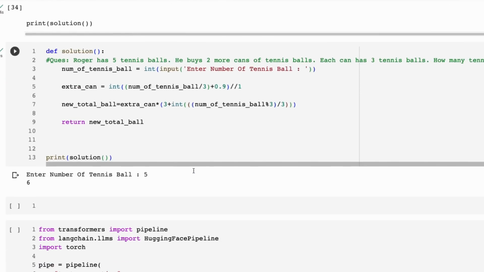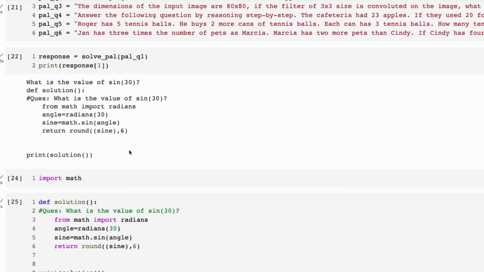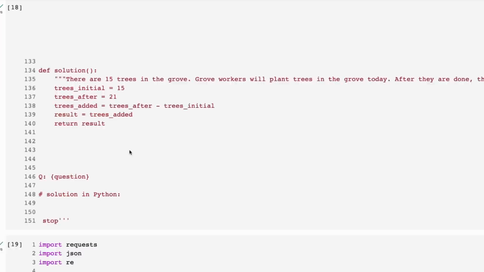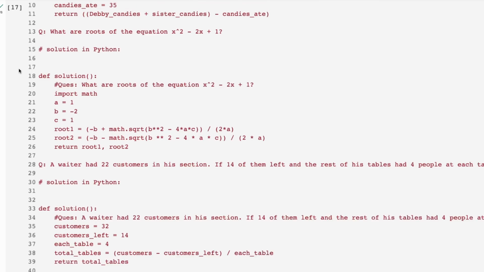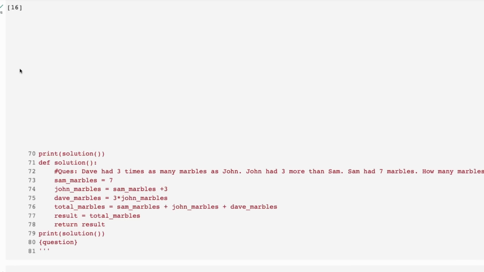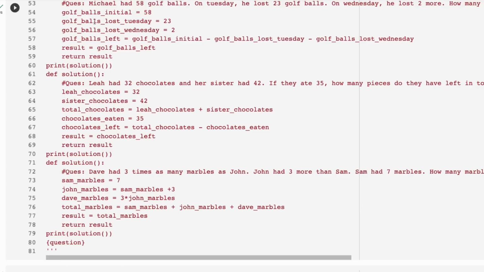And we can see that sure enough, it's even asking us to input the things in here. It actually wants us to input the number of tennis balls in there. So that hasn't done a good job. And this is because we've used the prompt with only 4 examples. So let me go through and run them now on a prompt where we've got more examples. So rather than 4, this time I'm going to pass in 8, and we'll look at the responses from the 8 when I come back.